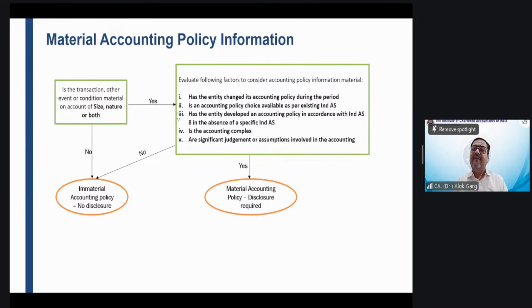Likewise, if you put everything in your accounting policy, your balance sheet has 20 items, right? Borrowing cost. I have seen in the accounting policy of many companies, they don't have borrowing, but they have the borrowing cost accounting policy. Have you guys seen it? Borrowing नहीं है, पर borrowing cost की accounting policy है. So I have seen many companies that don't have investment, but they have the accounting policy on investment, right? They don't have the financial asset at fair value through OCI, but they have accounting policy on financial assets at fair value through OCI, right?